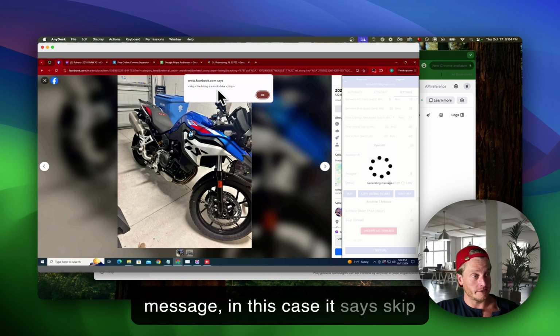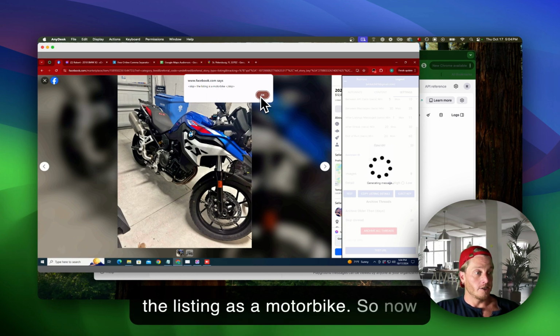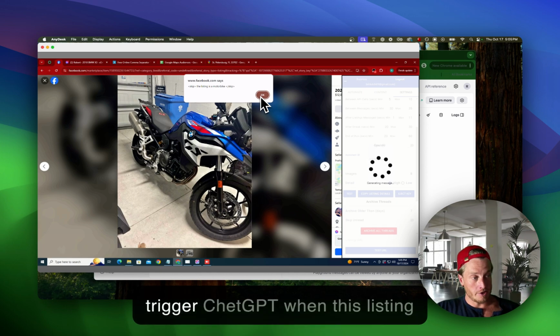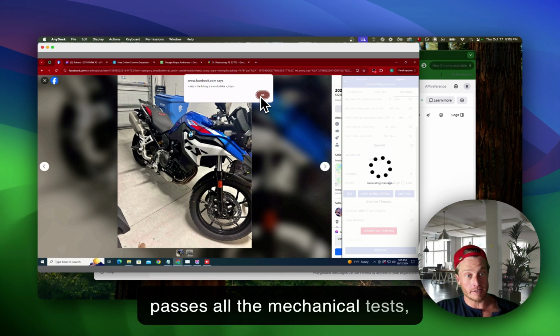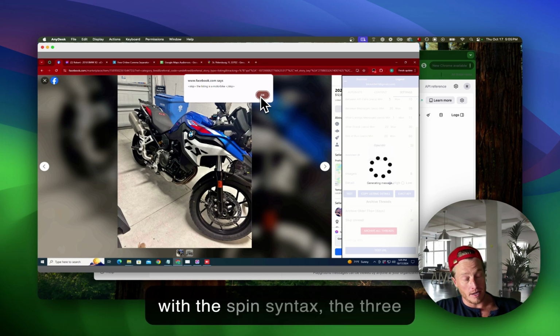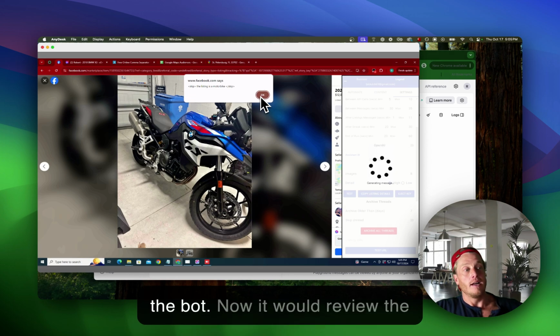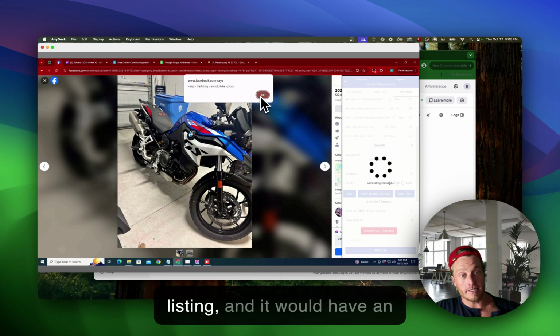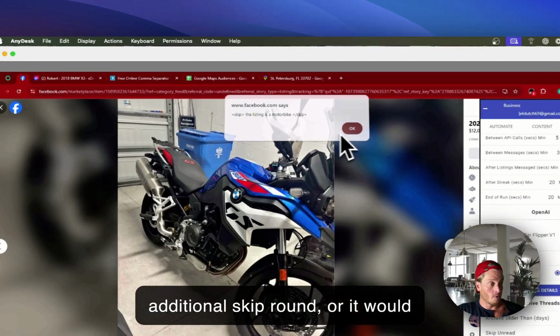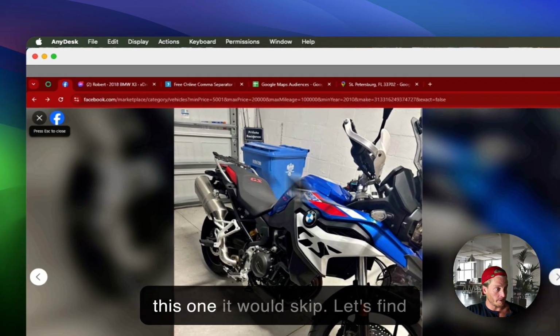In this case, it says skip, the listing is a motorbike. So now this would prevent the bot from sending messages. Okay, we trigger ChatGPT when the listing passes all the mechanical tests, and it would send the message with the spin syntax, the three messages that you hard code in the bot. Now it would review the listing, and it would have an additional skip round, or it would be able to send messages. So this one it would skip.